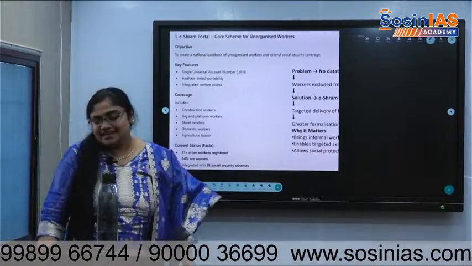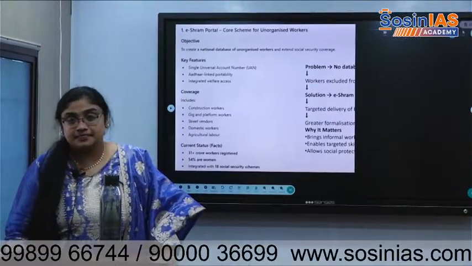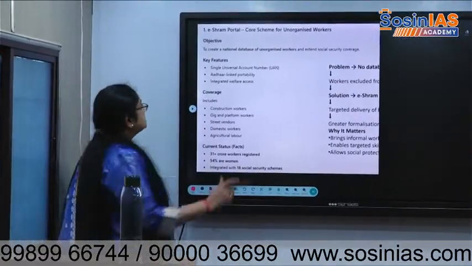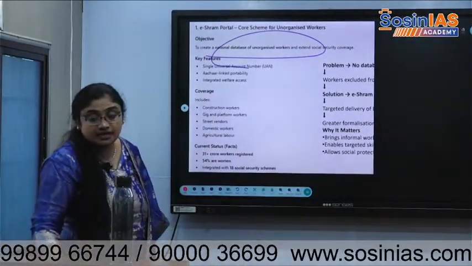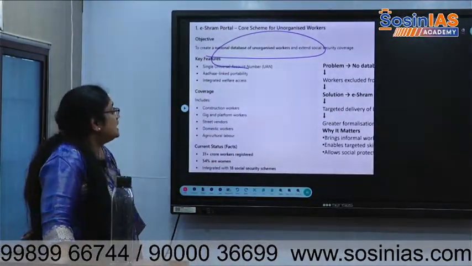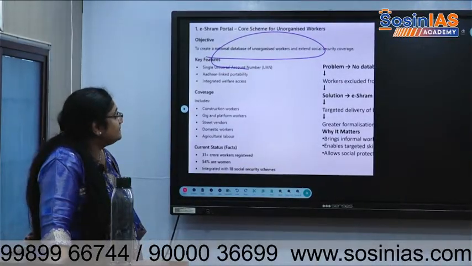E-Shram portal, this is there in the news, please write. These are the schemes that can be asked in the exam. E-Shram portal is a national database of unorganized workers and extended social security coverage. National database for the unorganized sector is the E-Shram portal.